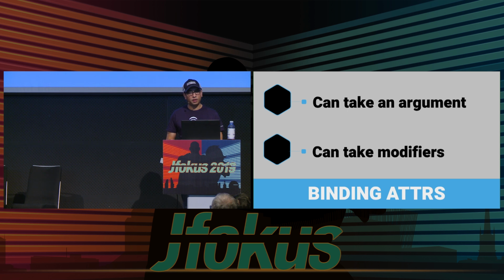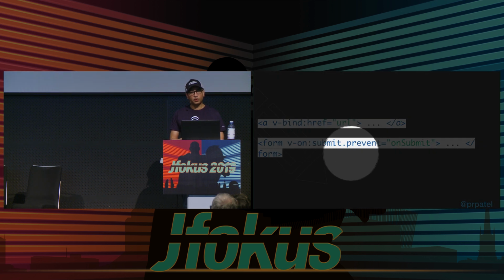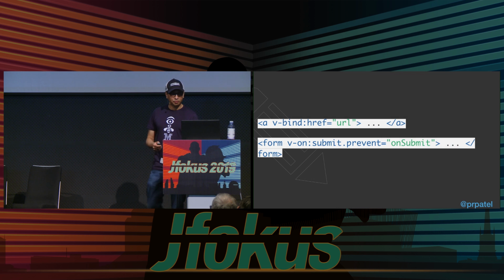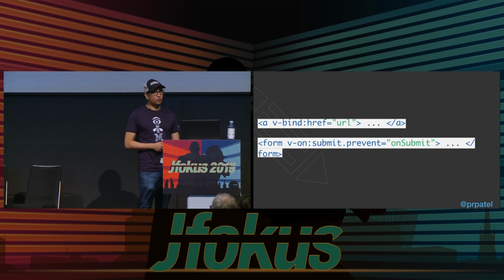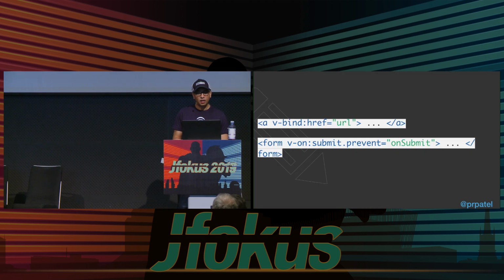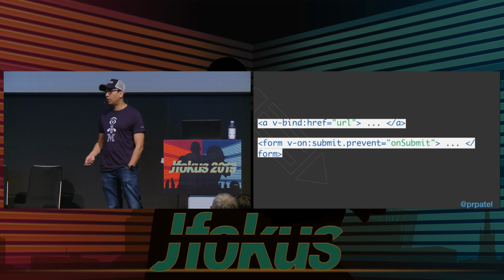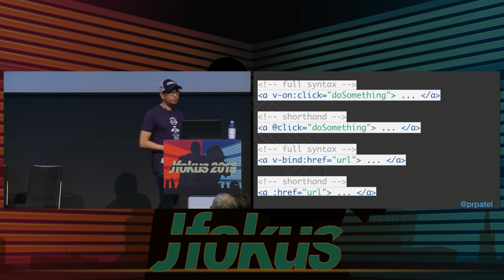We've looked at some directives already, but let's make sure that we have covered everything. Directives can also take arguments and can also take modifiers. We've seen that briefly. So the modifiers we haven't looked at, but we did look at some of the data elements here. One thing that we could do, for example, is if you remember, we did a v-on:submit to go and invoke something inside of the little example that we had with the form. What we can do is attach what's called a modifier to that thing. And in this case, that's a .prevent. So what .prevent does is it prevents the event from propagating through the rest of the DOM. It basically stops it there, okay?